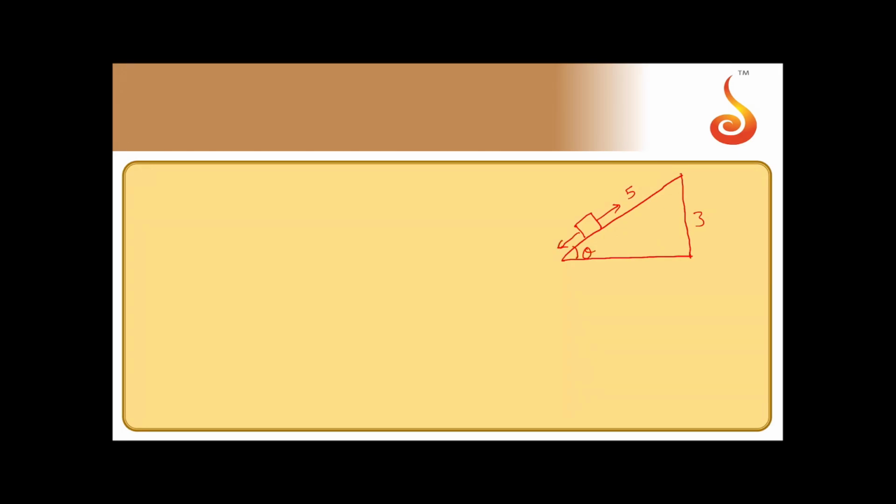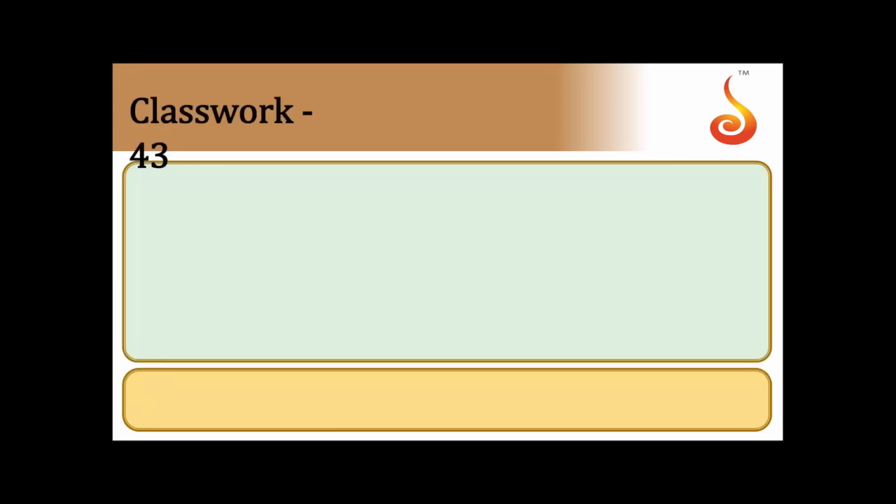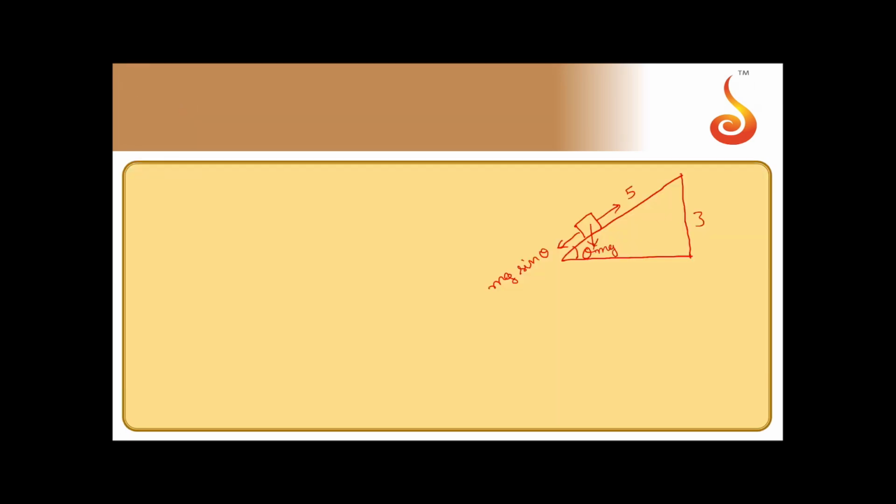When you are trying to move the block up the plane, there are two things that are acting. If this angle is theta, then there will be mg sin theta in this direction. mg is of course acting downwards. mg cos theta in this direction. So normal reaction will be acting this way, equal to mg cos theta. Now notice one thing, when you are trying to move it up, then friction will act down.